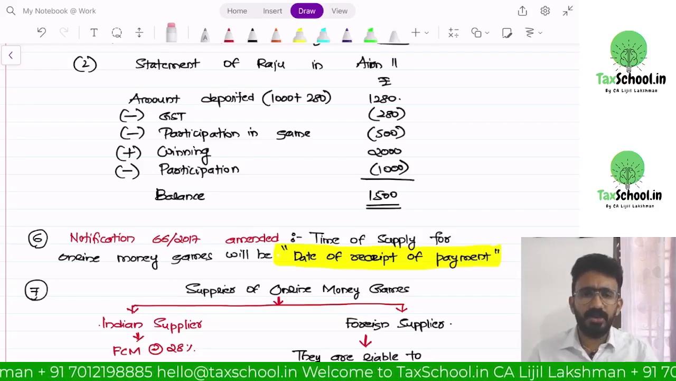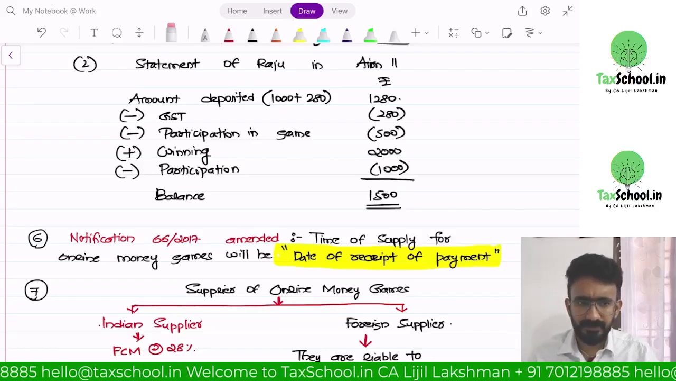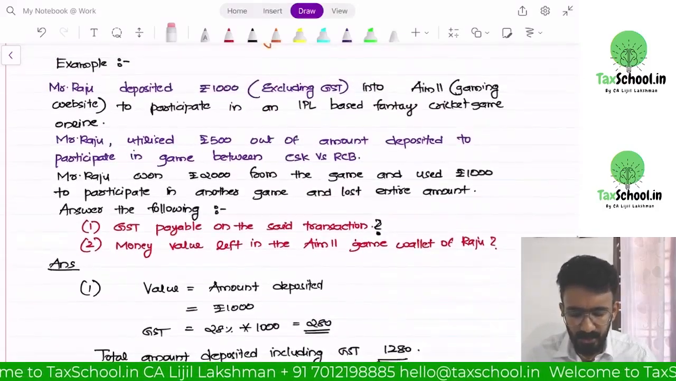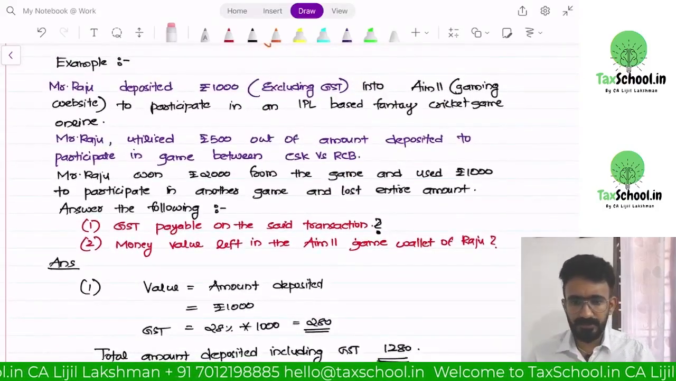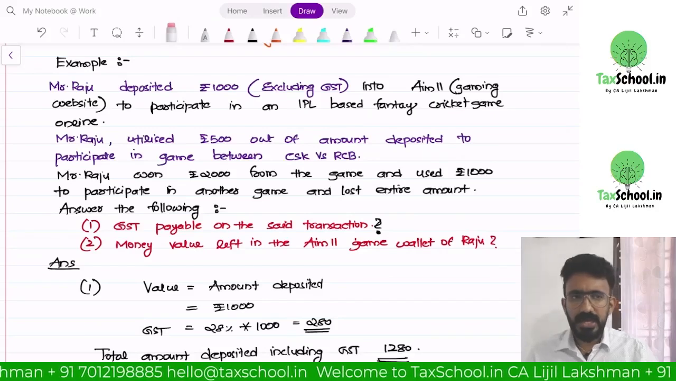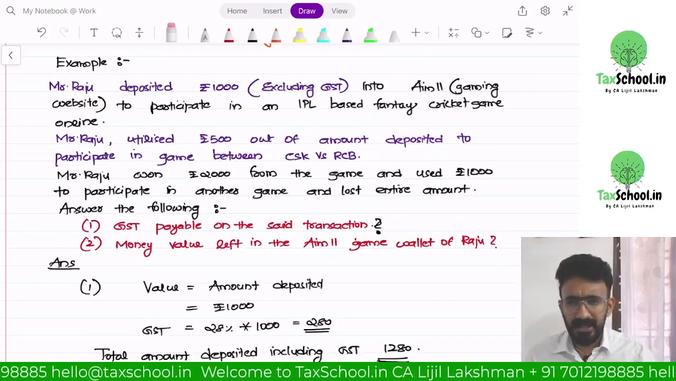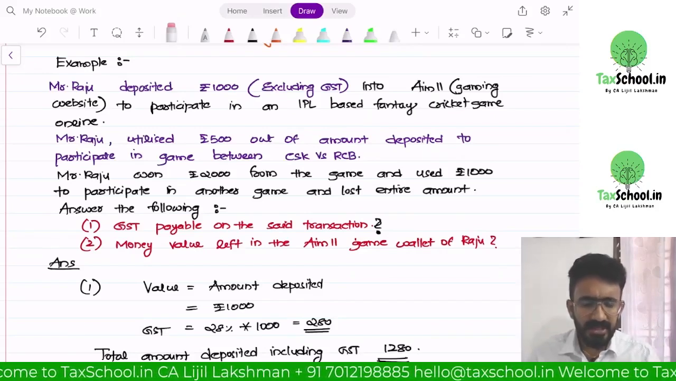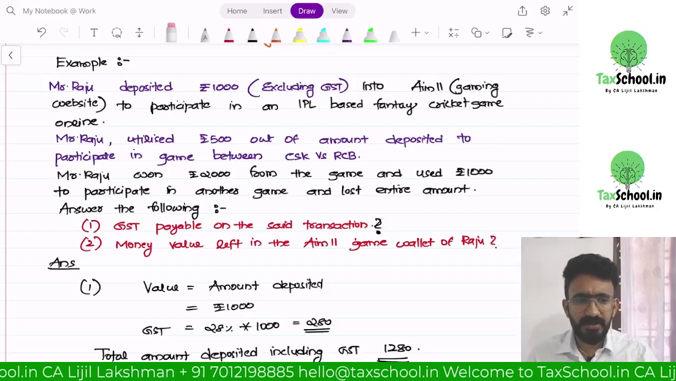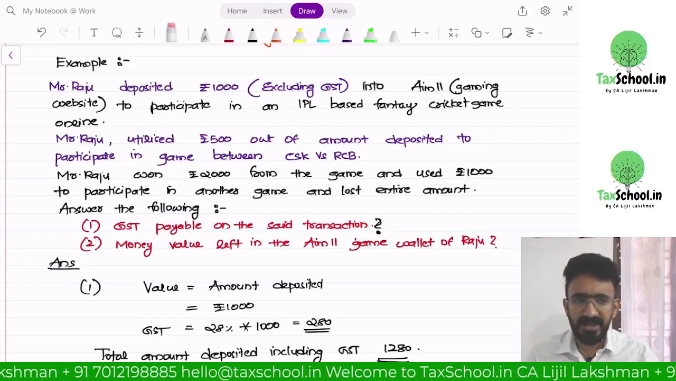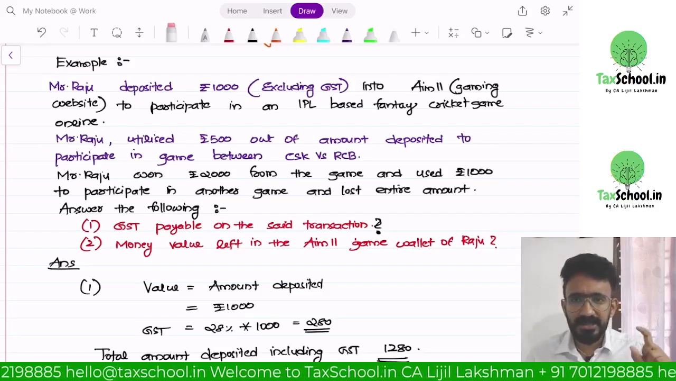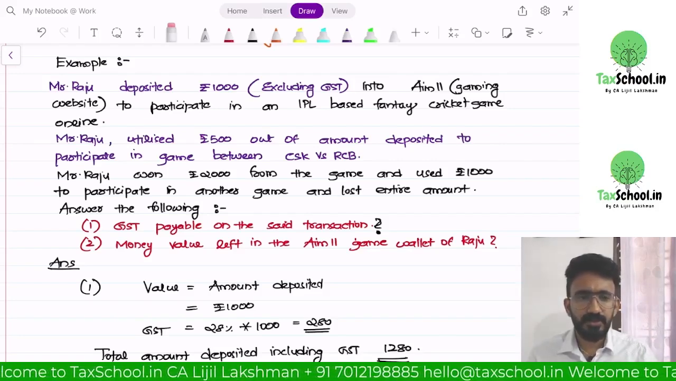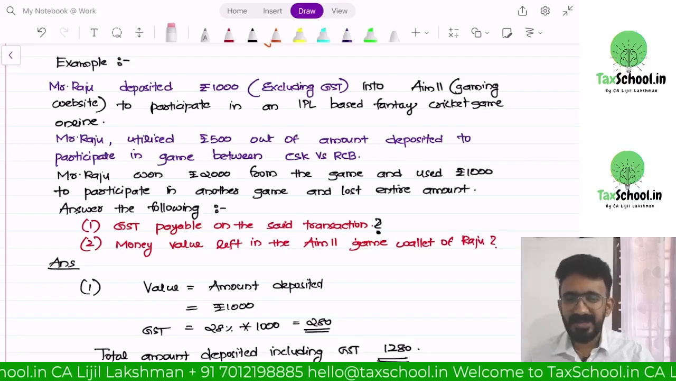Suppose he withdraws out of this 1500. Out of this 1500, he still has the amount of 500 from the original money, which he withdraws. So he decided, okay, I will keep the winnings, I will withdraw the original 500. Can he take a deduction on the GST paid? Because he paid GST on 1000, but 500 is being withdrawn. Will he be allowed to take it as a deduction? No. That is the important point there.